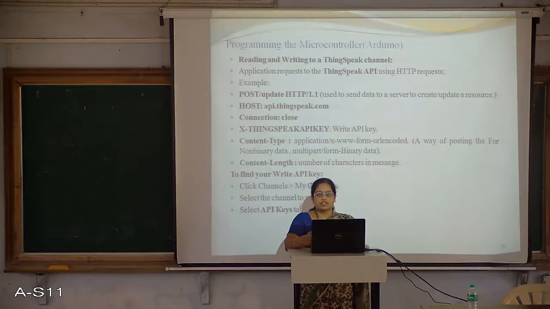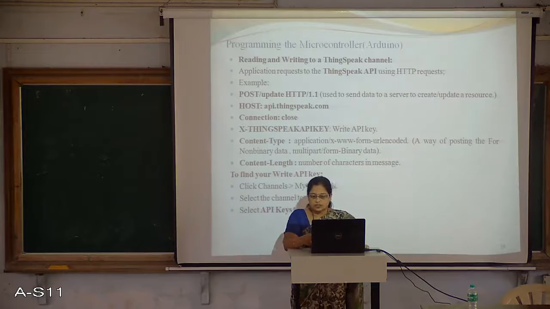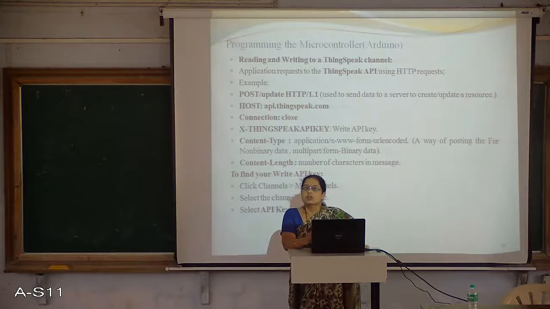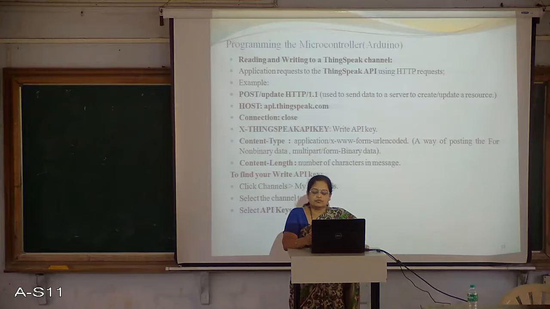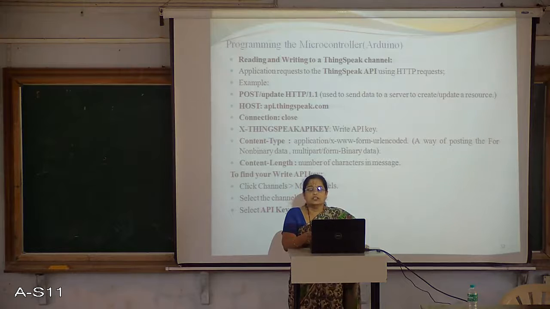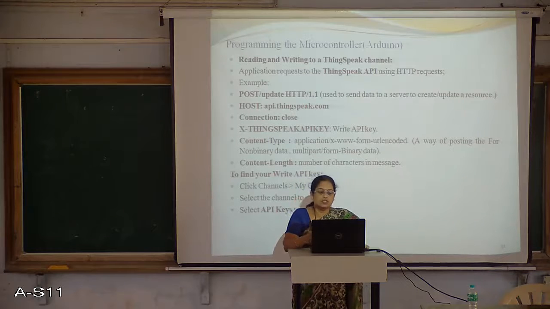The application which wants to program the Arduino should send a request to ThingSpeak, and you can create a channel and select the channel to update. Then select the required API key. This API key is a 16-bit key, and you need to have two API keys if you are working with a private channel, or if it is public then you can use a single key.